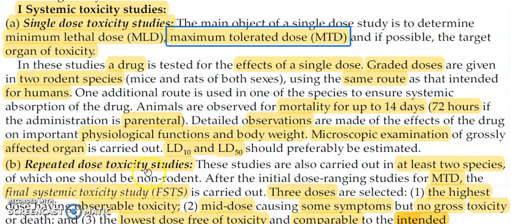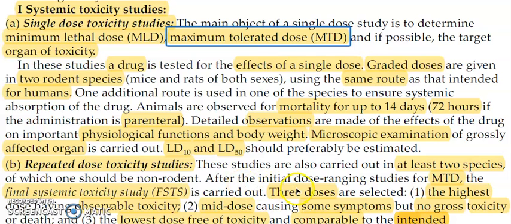And the next one is repeated dose toxicity studies. In repeated dose toxicity studies, subacute and chronic studies can be studied. These studies are carried out in 2 species, same as in the single dose studies, right? Of the 2 species, one should be non-rodent. Non-rodent means not mice or rats. Other non-rodents like monkeys and guinea pigs you can take here, right?